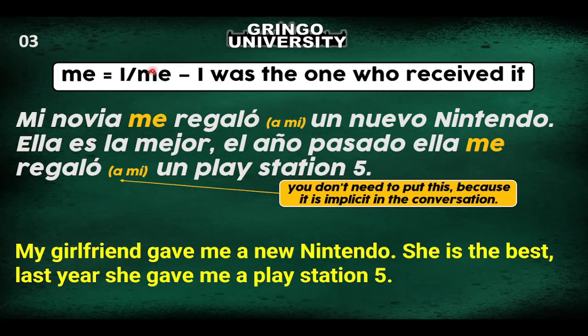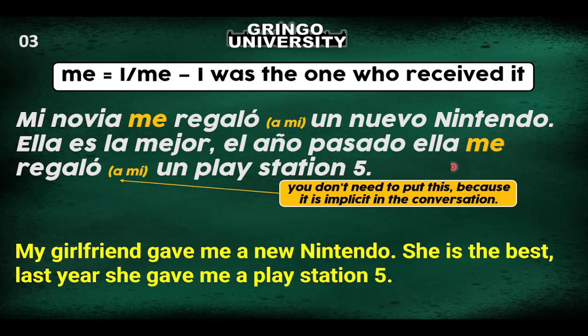So, mi novia me regaló. I am the recipient of the action of her giving something. So that's why I have to put me, because I'm the recipient. A mí, this is just to emphasize. She gave it to me. So it's just to emphasize. You don't have to put this. A new Nintendo. She's the best.